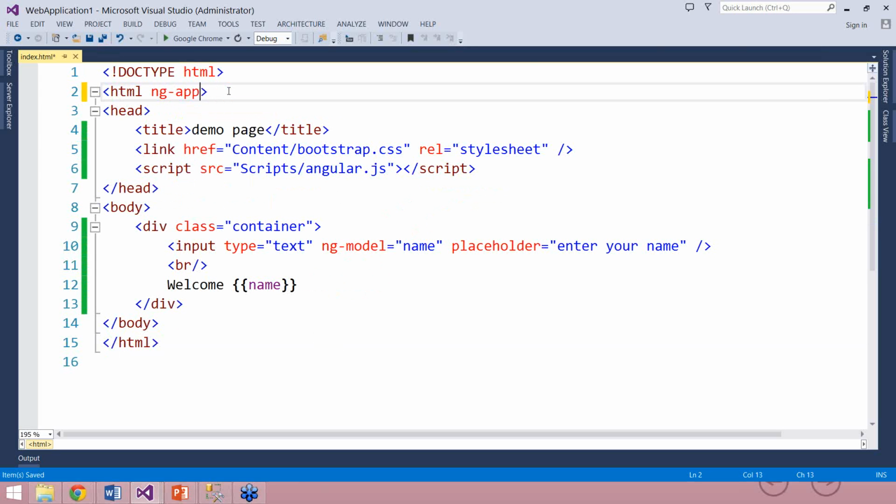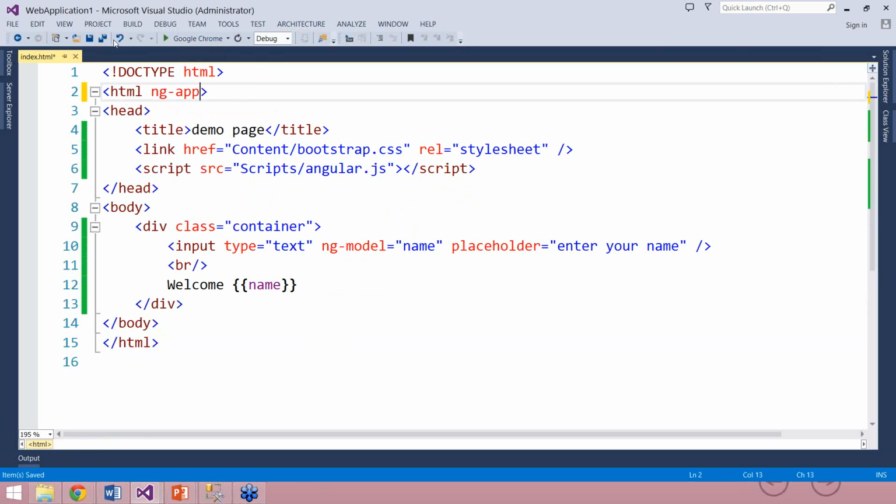That's why I have put it on the HTML element. Now we have created a very simple Angular app in which we ask our user to enter her name, and in real time we display that name to the user on the page.